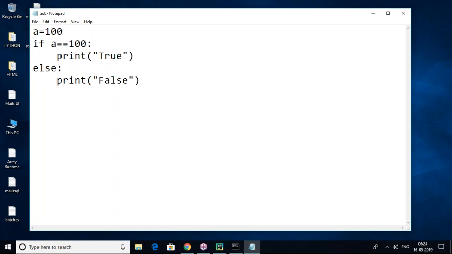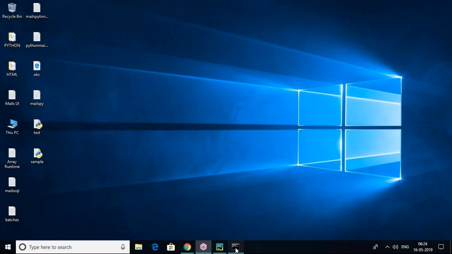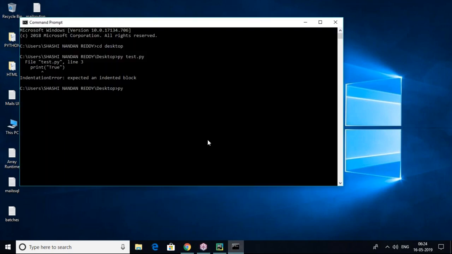Why? Because this print statement belongs to the if block, and this print statement belongs to the else block. That is the reason it's going to work now. So indentation is clearly there. Now let's run the same program: py space test.py. Now enter. So the true value is coming.